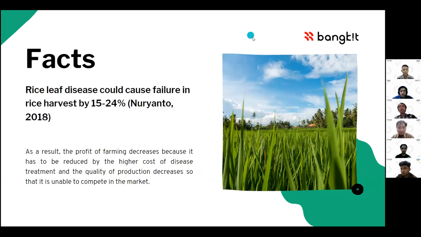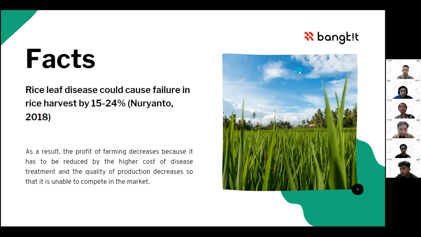Based on research conducted by Nuryanto in 2018, rice leaf disease could cause failure in rice harvest by 15 to 24%. As a result, the profit of farming decreases because it has to be reduced by the higher cost of disease treatment, and the quality of production decreases so that it is unable to compete in the market. The success of disease control in rice plant plays an important role in supporting production.